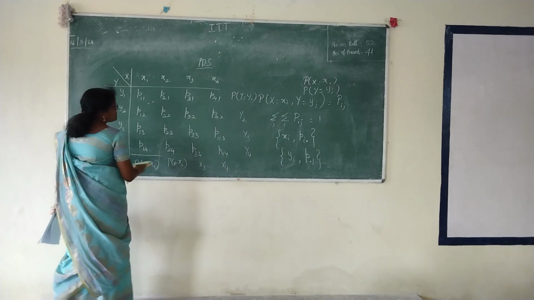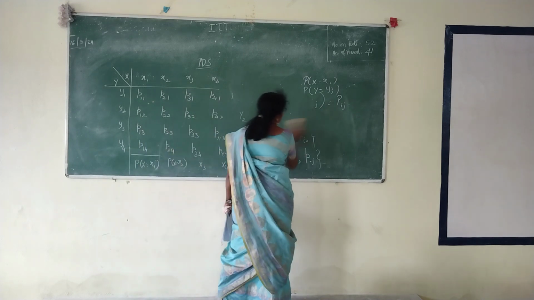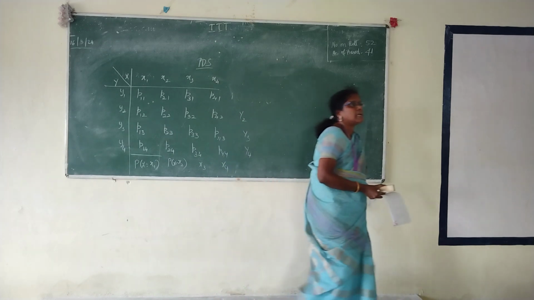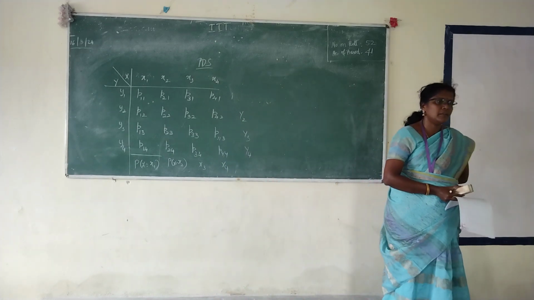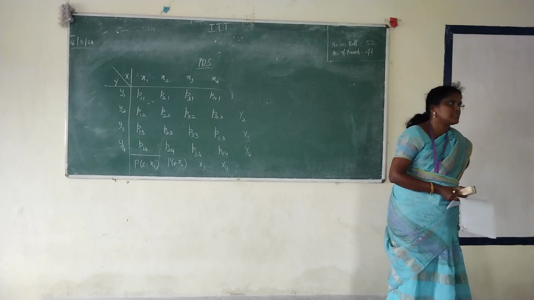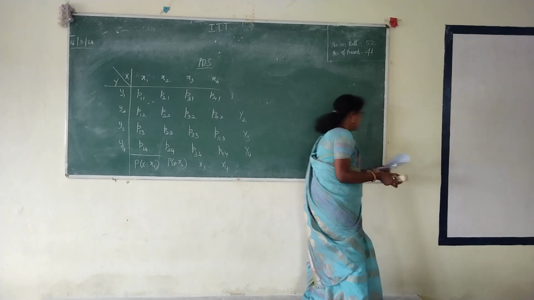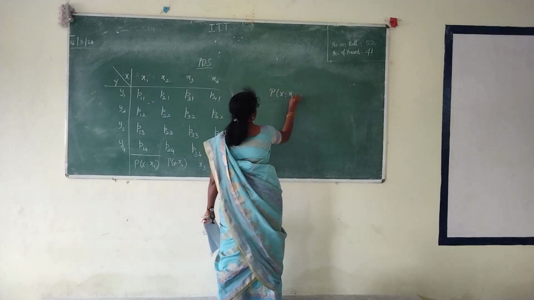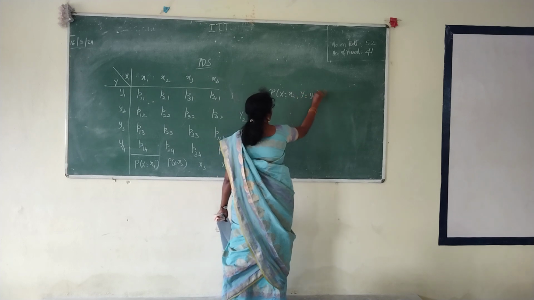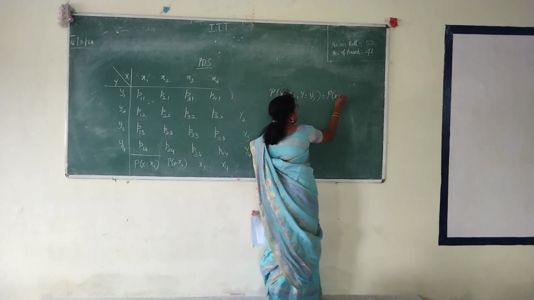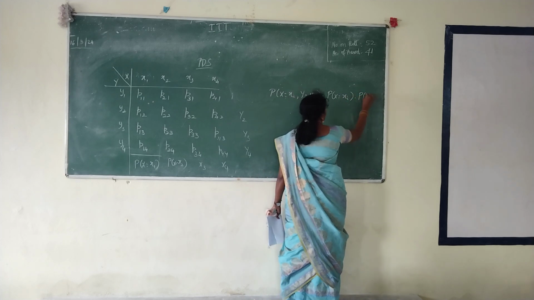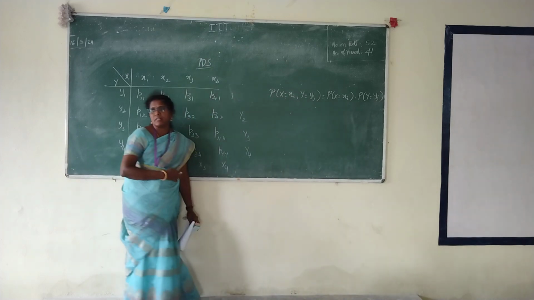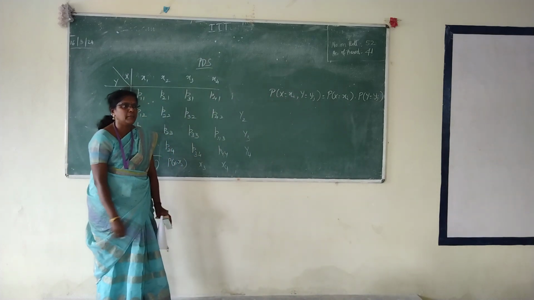The random variables x and y are independent if the probability of x equal to xi, y equal to yj is equal to the probability of x equal to xi into the probability of y equal to yj. Independent probabilities: the joint should be equal to the independent.